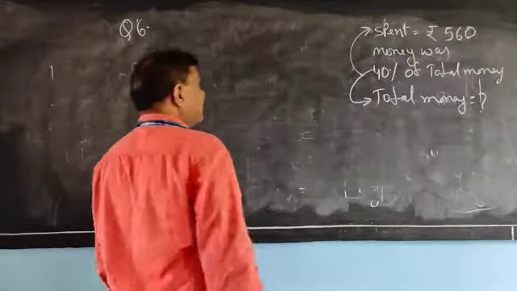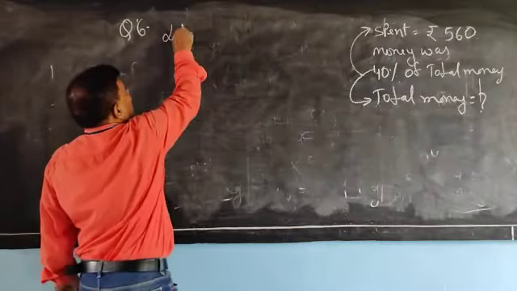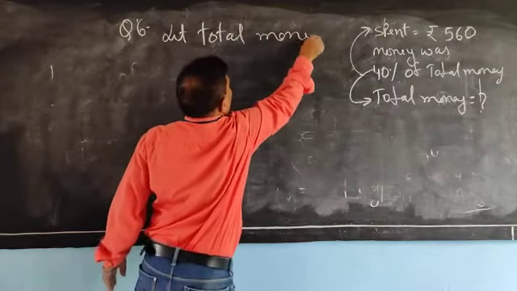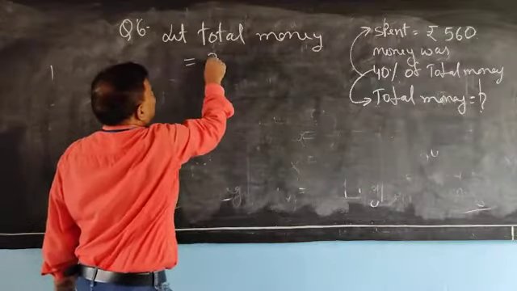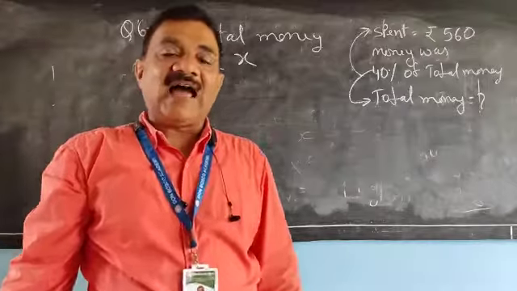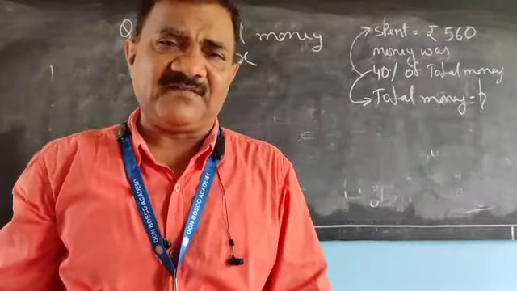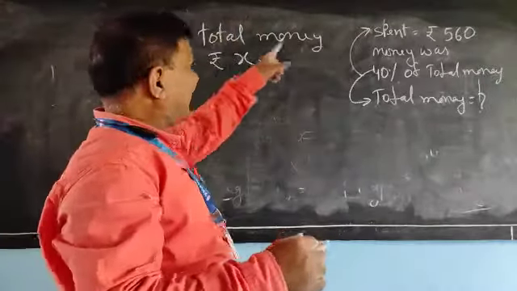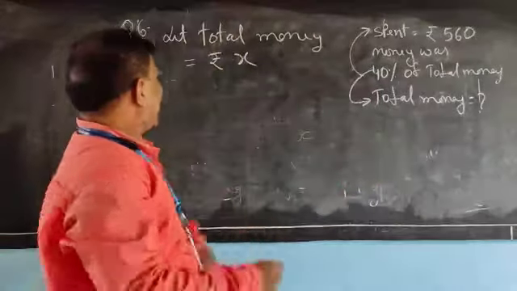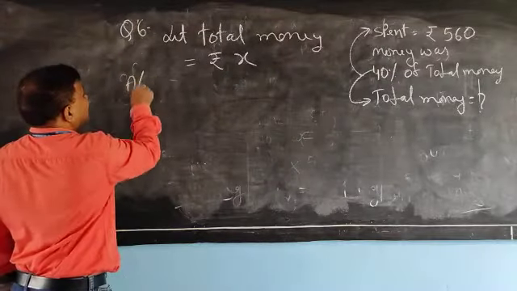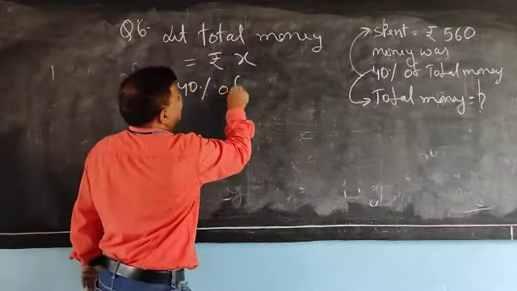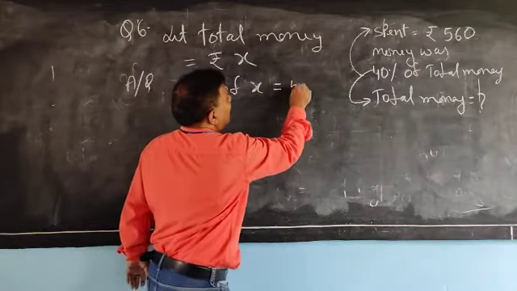So let us solve it. Let the total money be rupees x. Understood? And how much have you spent? 40%, which means 40% of x is 560 rupees. According to the question, 40% of x is equal to 560.